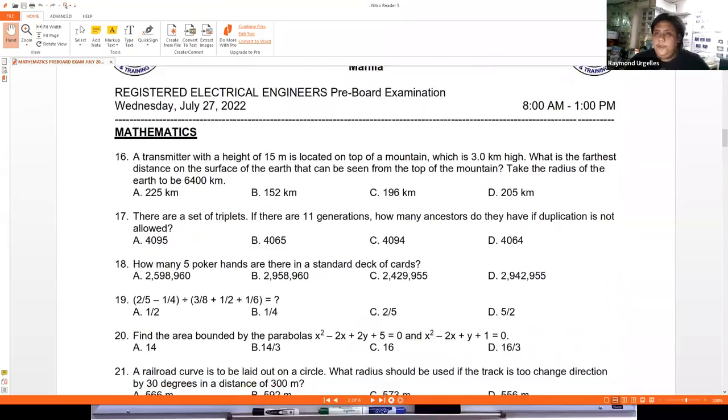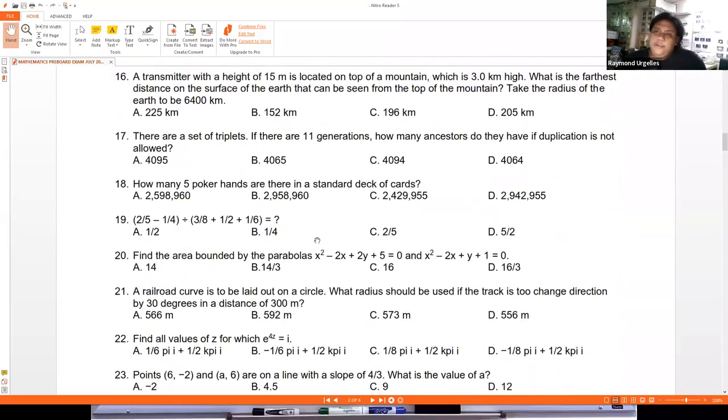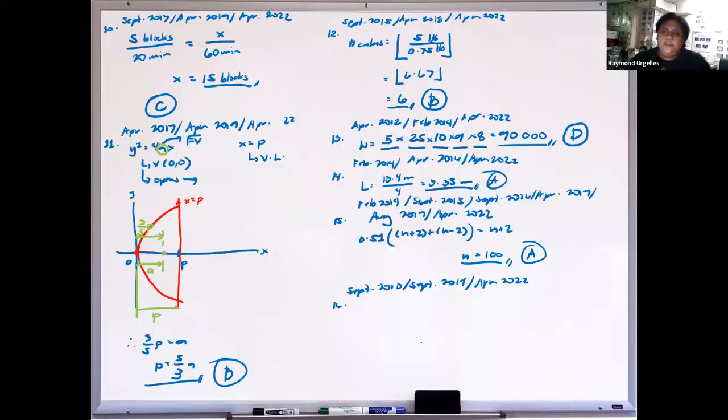A transmitter with a height of 15 meters is located on top of a mountain 3 kilometers high. What is the farthest distance on the surface of the earth that can be seen from the top of the mountain? Take the radius of the earth to be 6,400 kilometers. If we assume that the earth is spherical, its cross-section will be circular. So we have a circle here, this is our earth, and its radius is 6,400 kilometers.